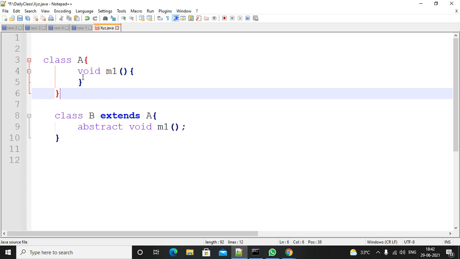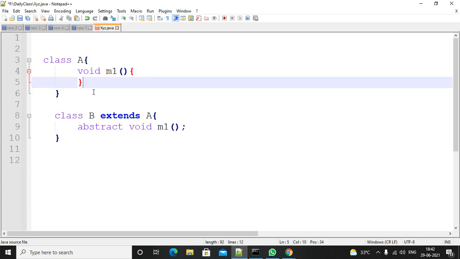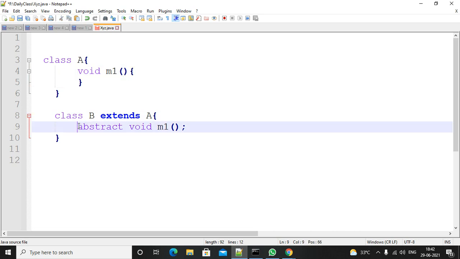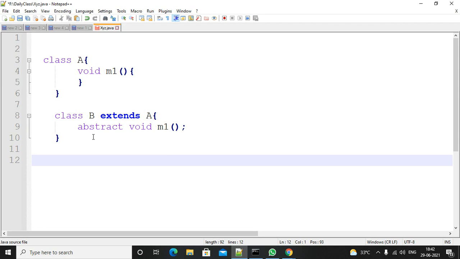In class A, you have a method M1. You created a child class for this A class. Inside the child class, you are making this method an abstract method. Is this valid or not? You are not overriding it, you are making it abstract. That means a non-abstract method to an abstract method.